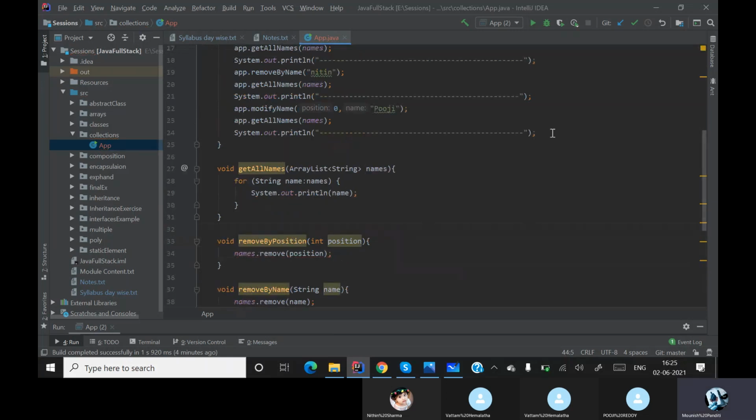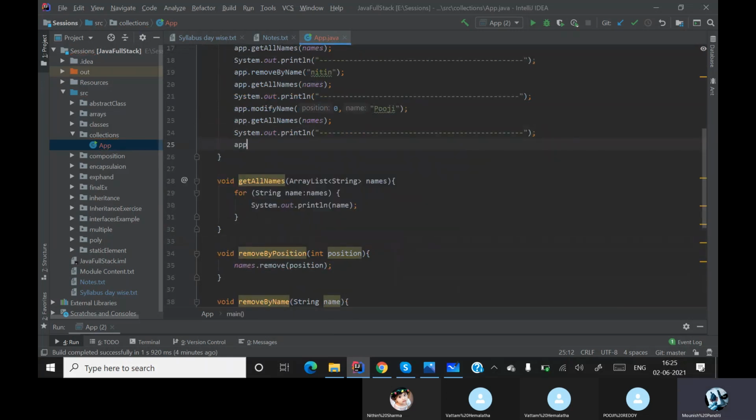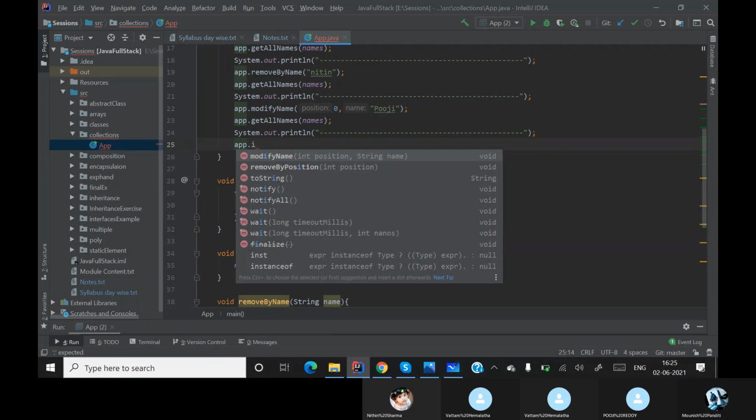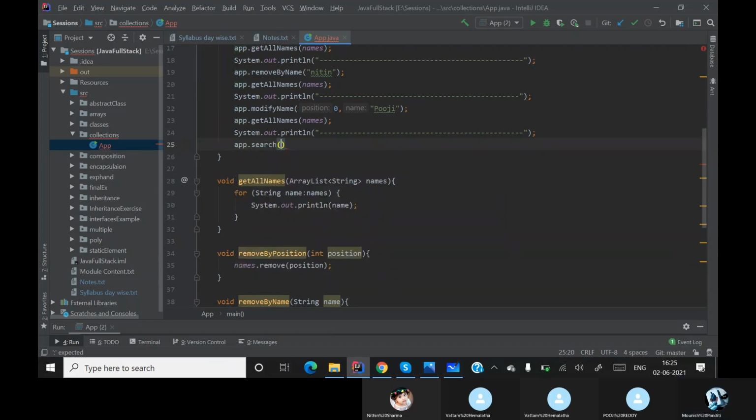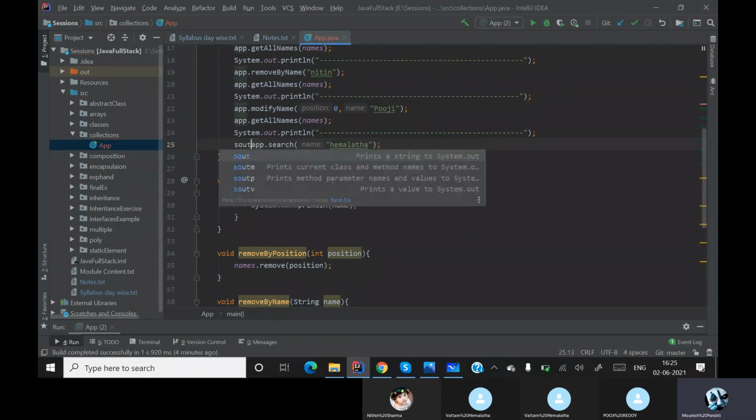Now I'll go back over here. After this, let me say app dot. What was the name of our method? Search. App dot search. And this I'll put Hemalata. Okay. So this is returning me an integer. So I'll simply say sout.